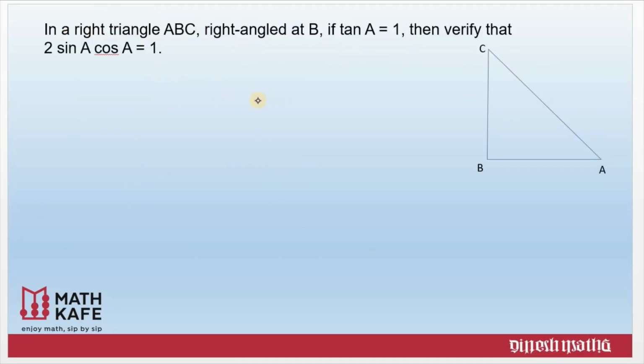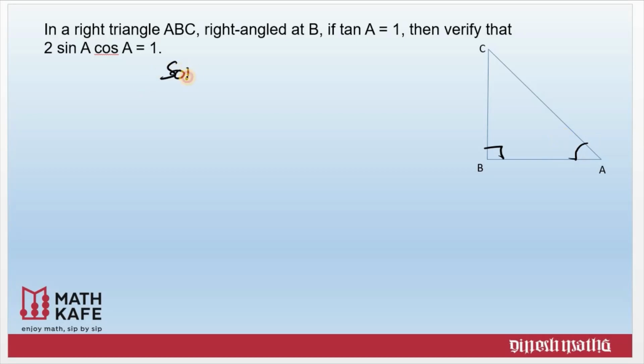Let us see the next question. In a right triangle ABC, right angle at B, if tan A equal to 1, then we need to verify that 2 sin A cos A equal to 1. Here you need to find only sin A and cos A, and then we need to verify this condition is true. Here we are given that tan A equal to 1.